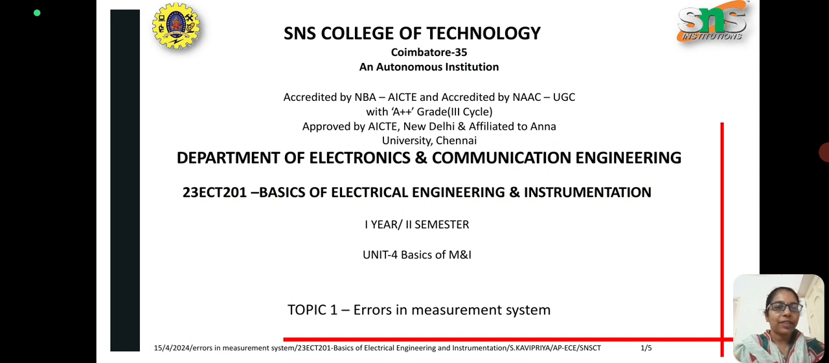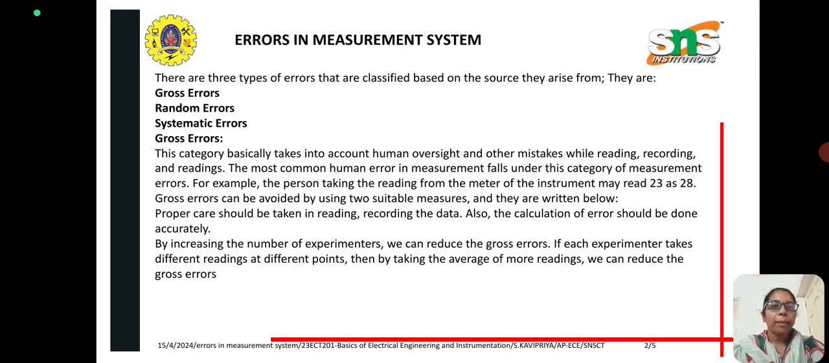Today I am going to deliver a topic, errors in measurement system. While measuring any quantity using a measurement system, there are three types of errors that are encountered. First one is gross, second one is random, and third one is systematic errors. Gross errors are human-made errors.